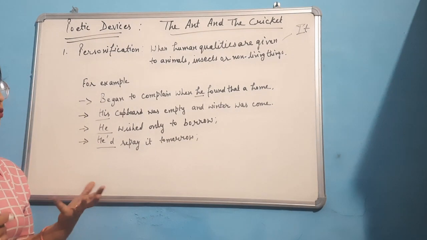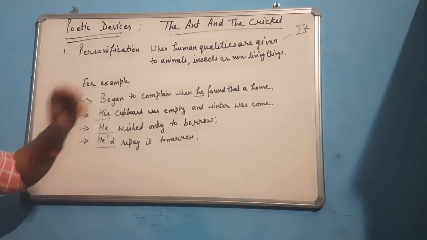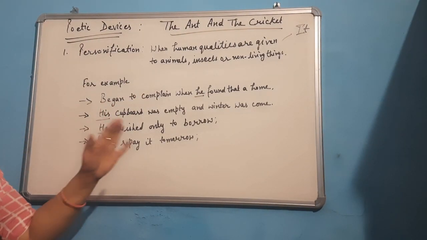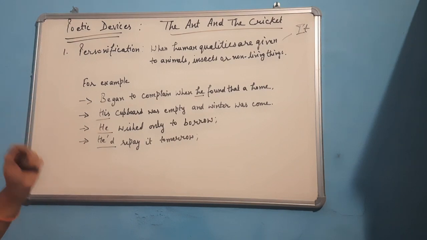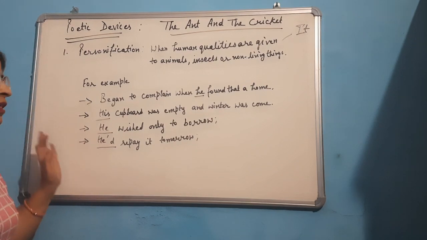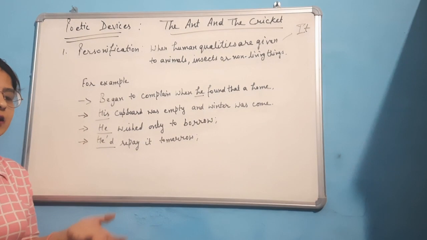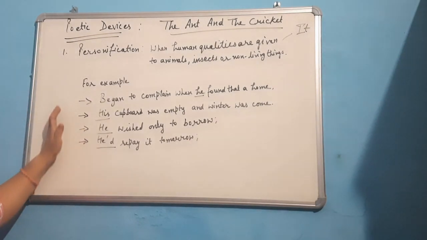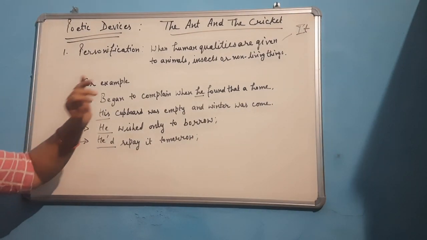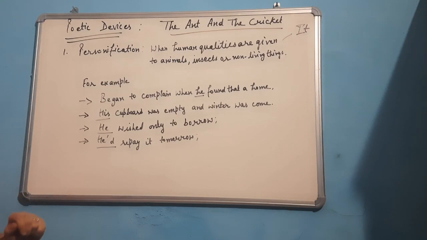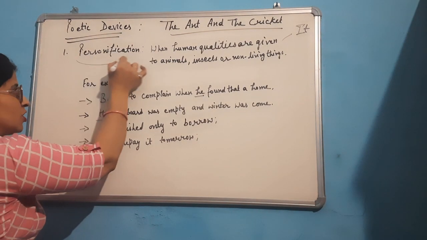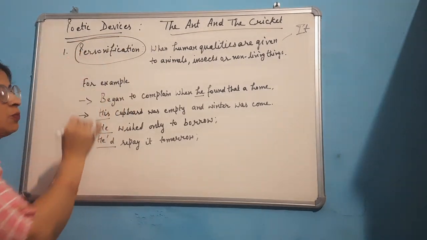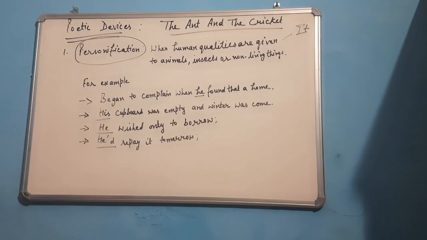These are used for human beings, and the ant and cricket are insects, and for insects, which pronoun is used? It is used. But how can we say that the insect is he or she? So we can say that the poet has given human qualities to these insects. So which poetic device is used? The poet has used personification to describe these two characters of this story. I hope this is clear to everyone.